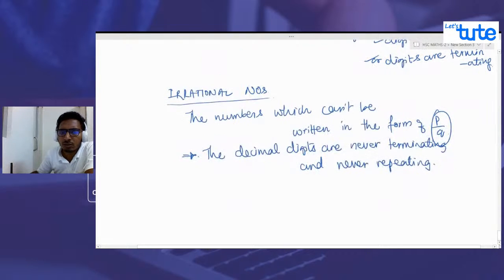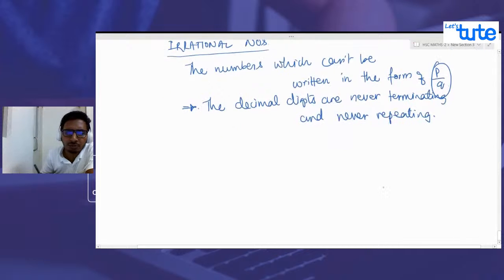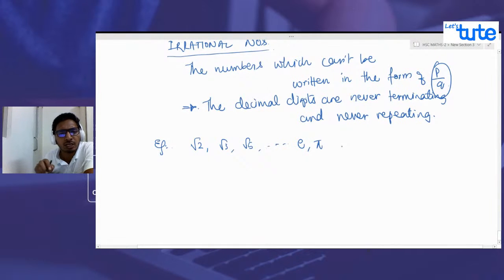So today we are going to talk about these numbers. There are many such numbers, right? Like for example, root 2, root 3, root 5. There are many such numbers. Not only roots, we have e, we have pi. All those numbers are irrational numbers because if you put their values in decimal form, they are never terminating and not repeating.